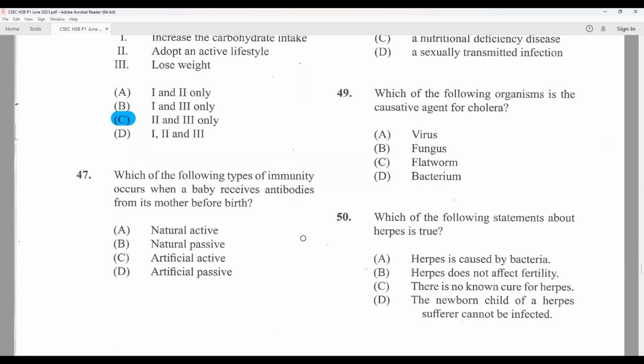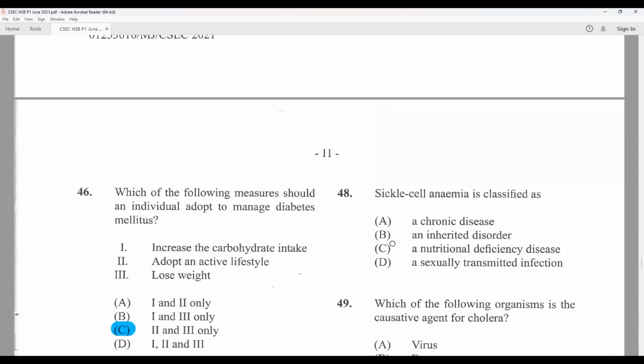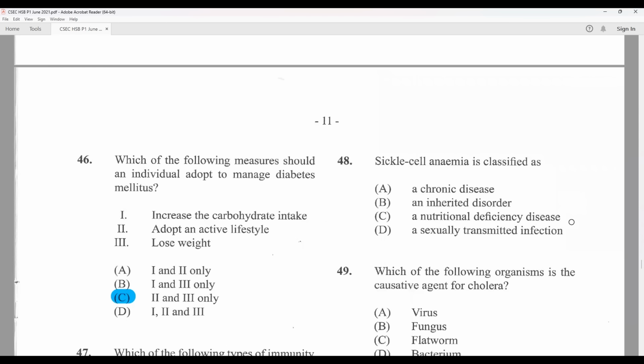Which of the following types of immunity occurs when a baby receives antibodies from its mother before birth? The baby is just receiving it. That's a passive activity. And the mother has the antibodies, which is a natural thing. So we are looking for natural, passive, B. Sickle cell anemia is classified as an inherited disorder.